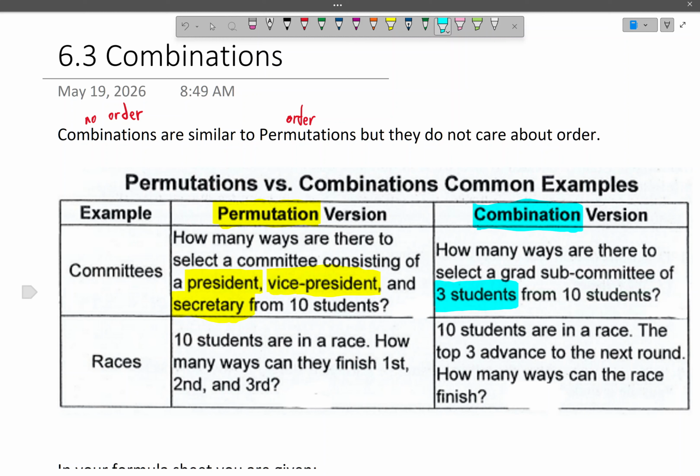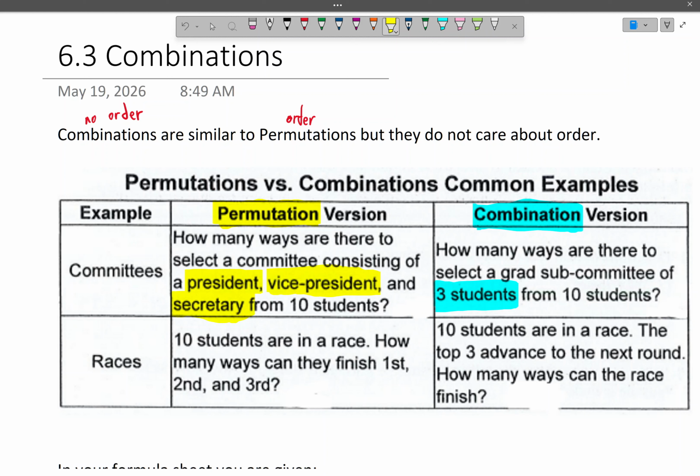So let me try to relate this. In the combination subcommittee, every one of the 3 students has equal value. So if I pick Jimmy and Susan and Adita, and all 3 of them are chosen, then it doesn't matter which of those names I said first. They're all equal value. On the other hand, in the permutation question, if I said Jimmy first, that means he's president, and I say Susan second, that's vice president, and then Adita is secretary, that would be an order question.